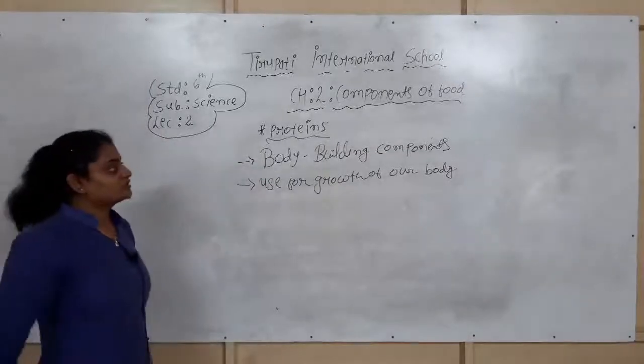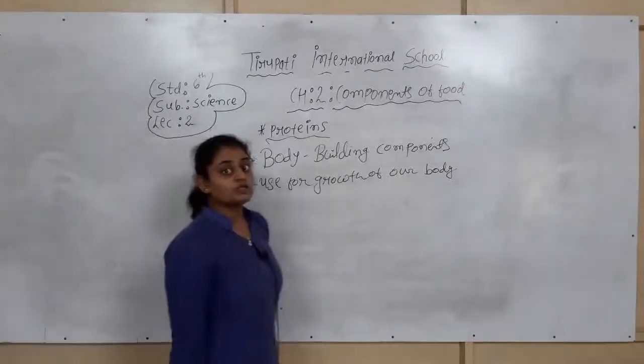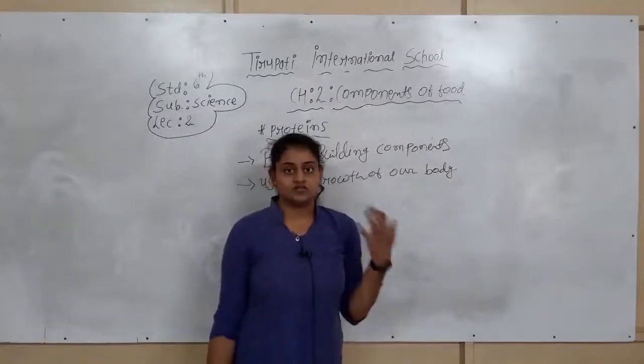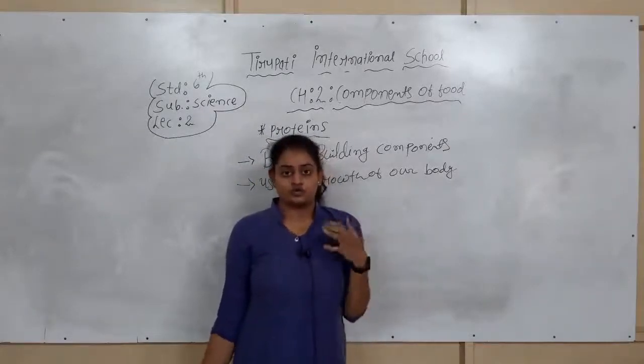The proteins are the body building components or the body building foods. They give us food for the growth of our body.